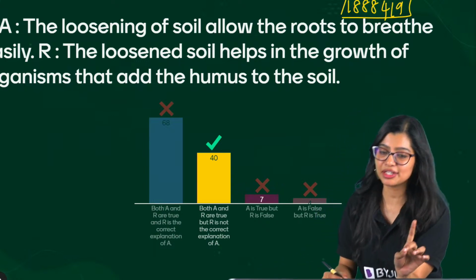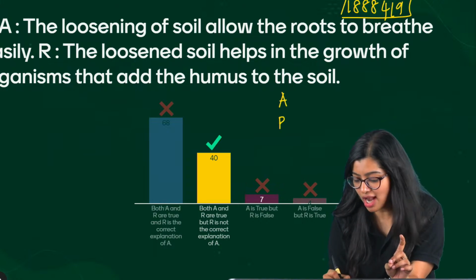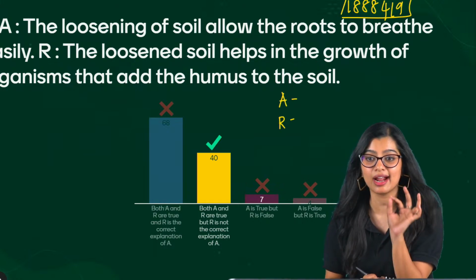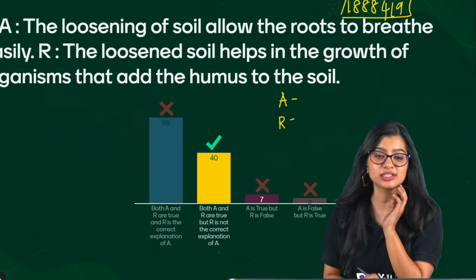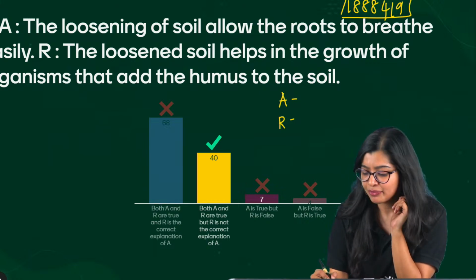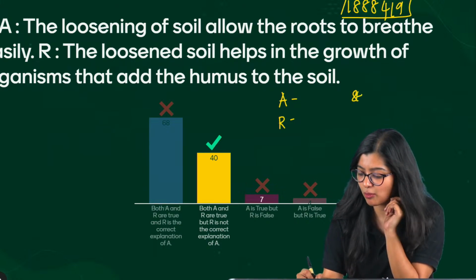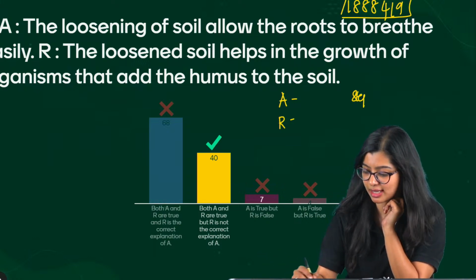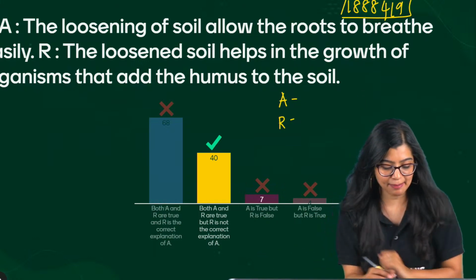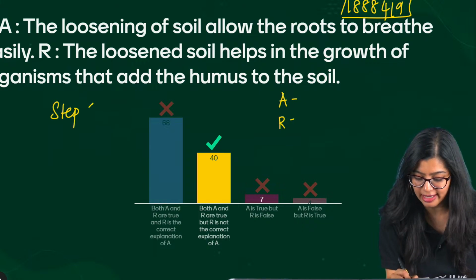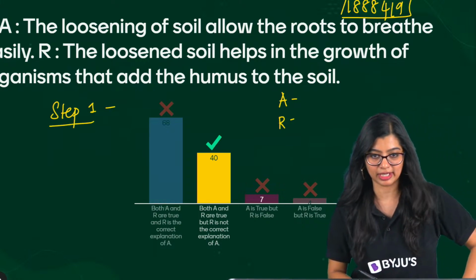See, assertion reason. When you solve assertion reason questions, there are 2 steps to solving this, and this will come only with practice, right? Step number 1 is to make sure that you treat them as individual statements, right?